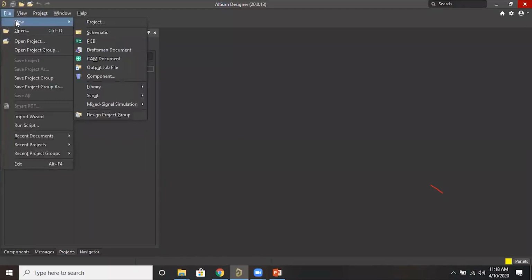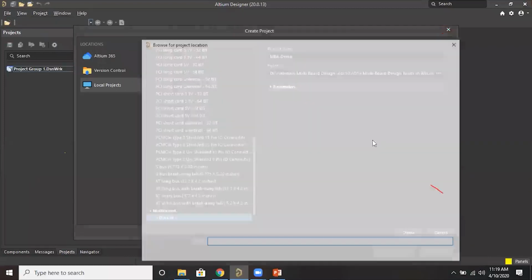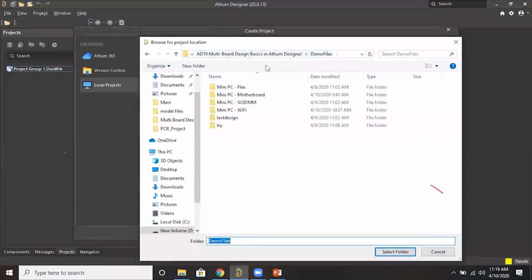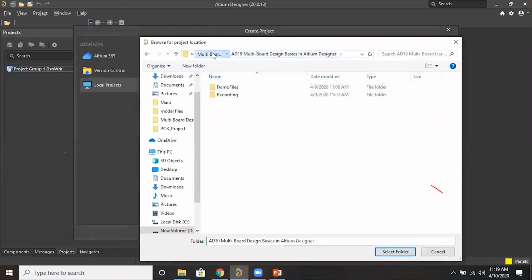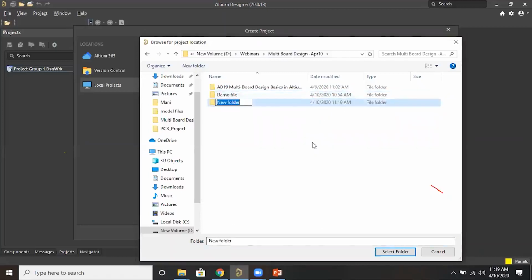First I will create a new multi-board project and show you, instead of opening the completed one. We have the option to create a new project: File, New, Project, and you can select the multi-board. You can give it a name. I'll just save this outside.